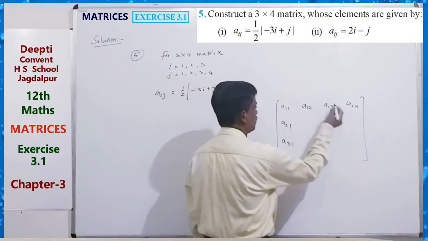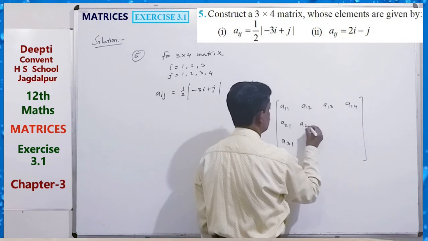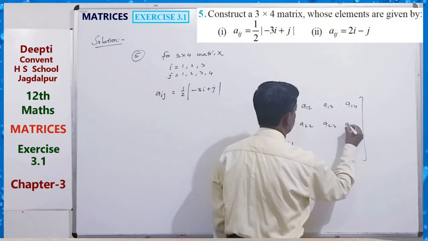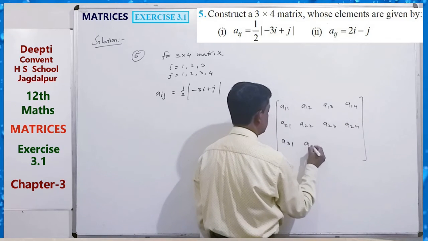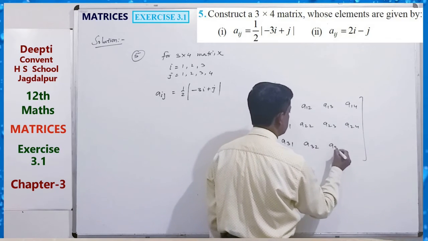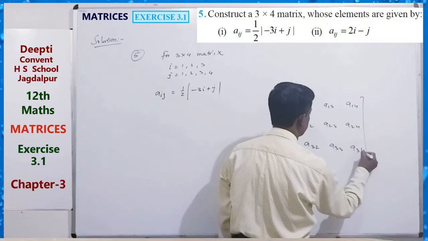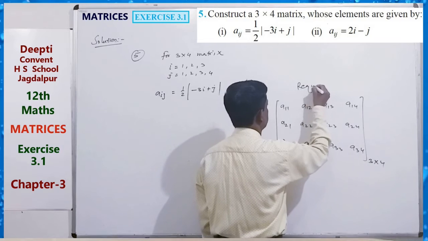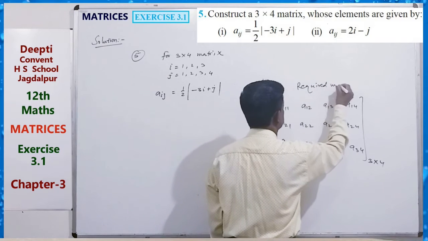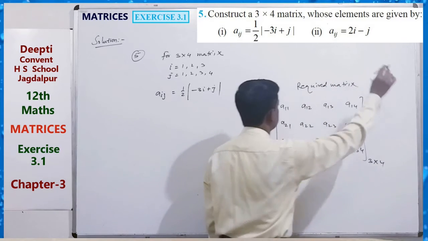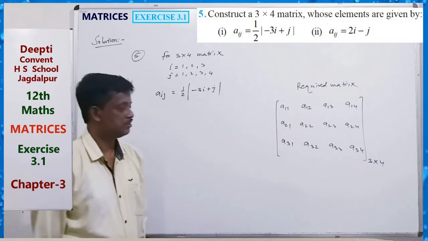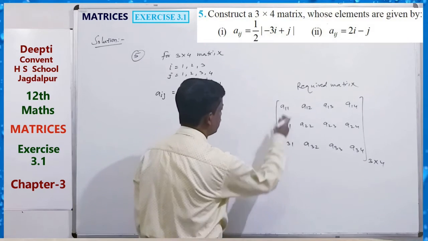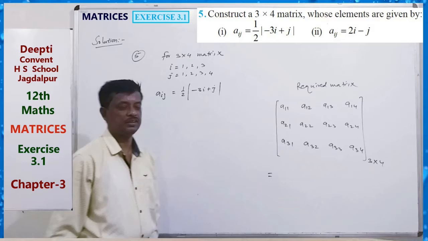So 1, 2, 3, 4 columns. Here 2 1, 2 2, 2 3, 2 4. Here 3 1, 3 2, 3 3, 3 4. This is the required 3 by 4 matrix. So just find all these values and put them here.